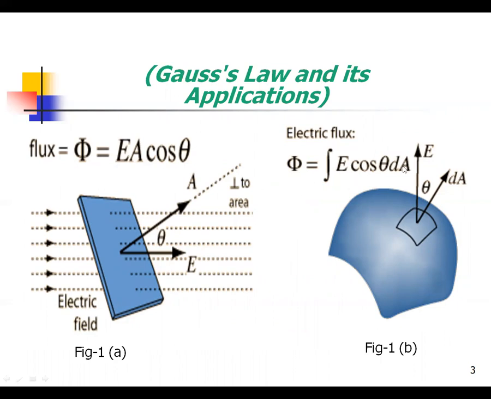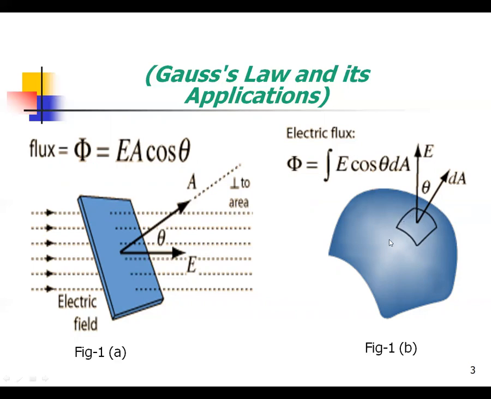So this is in the form of an integral. This is planar, this is non-planar. So the area should be perpendicular to the field vector, and the angle theta is measured accordingly. Theta is between the electric field and the area vector, so the flux equals EA for the field perpendicular to the area. Similarly, for a non-planar surface, the flux is phi equals the integral of E cos theta dA. This is similar to the perpendicular case, but for a non-planar area.